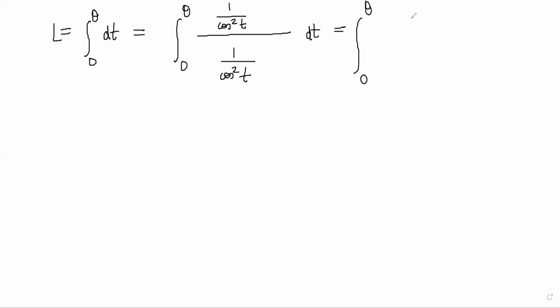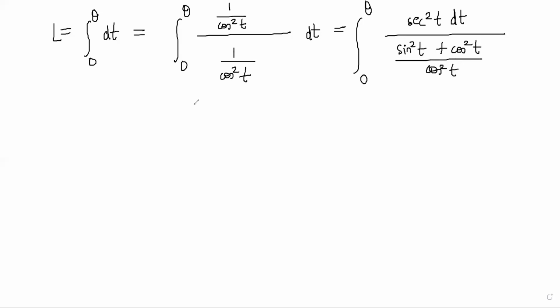He writes this part as basically sec square t dt, and this 1 he writes as sine square t plus cos square t by cos square t. So now suddenly you're getting a new integral which looks like this: sec square t dt divided by 1 plus tan square t. You can see that this will be 1 plus tan square t.